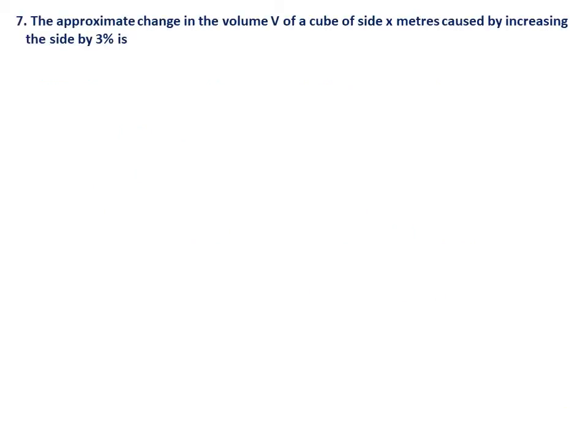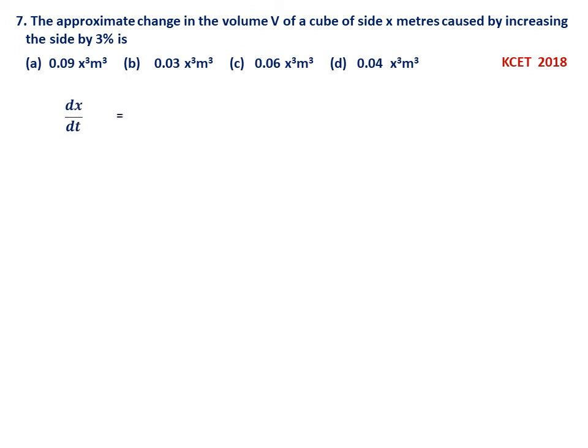Next, seventh question. The approximate change in the volume V of a cube of side x meters caused by increasing the side by 3%. This is 2018 Karnataka CET. What is given is dx by dt is 3% of x, that means 0.03x. So we know V is x cube. Therefore dV by dt will be equal to d by dt of x cube, but that is equal to 3x square dx by dt.